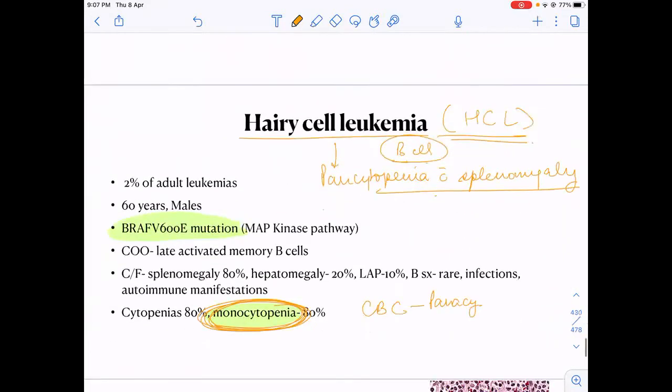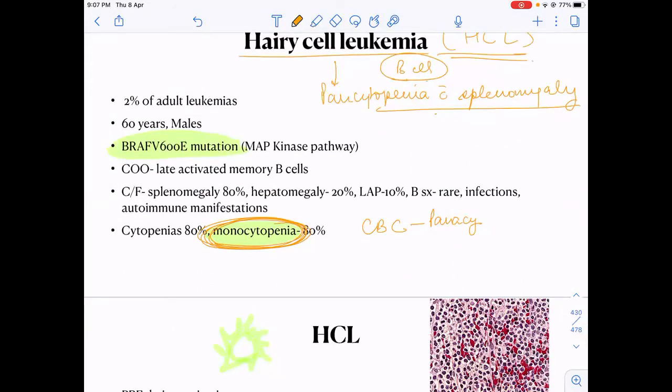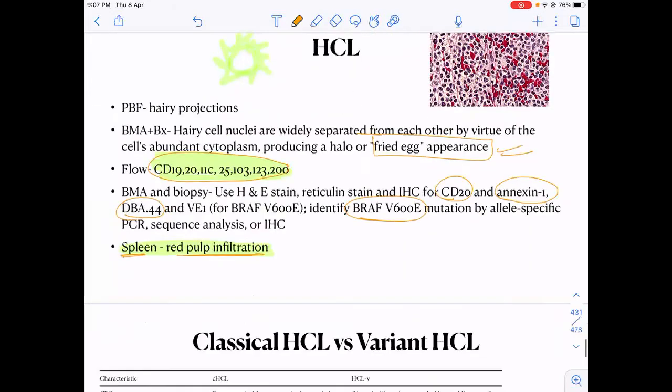So hairy cell leukemia, a B-cell lymphoma, which is rare. Presentation is mostly pancytopenia with splenomegaly. In the CBC, there is pancytopenia. Very characteristically, monocytopenia is present. In the peripheral smear, if the hairy cells are seen, there will be cells with hairy projections. In the bone marrow, what kind of histological pathology finding is there? There is a fried egg appearance.